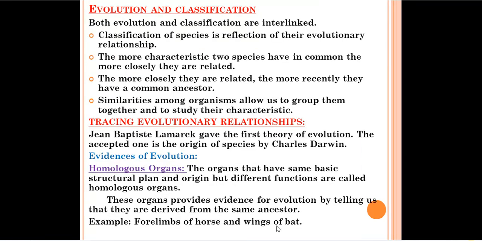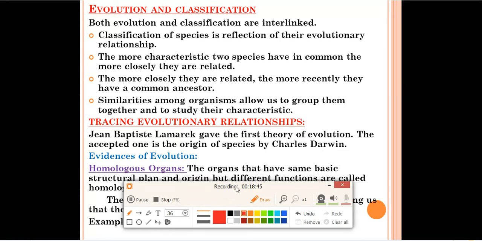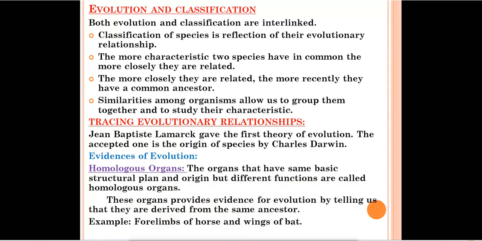Next is evolution and classification. In this section we will study how evolution and classification are interlinked. First point: the classification of species is a reflection of their evolutionary relationship. This means classification is related to evolution. If we classify any species, it will reflect its evolutionary relationship, meaning from where it has evolved and what its ancestral background is, and we can understand that.